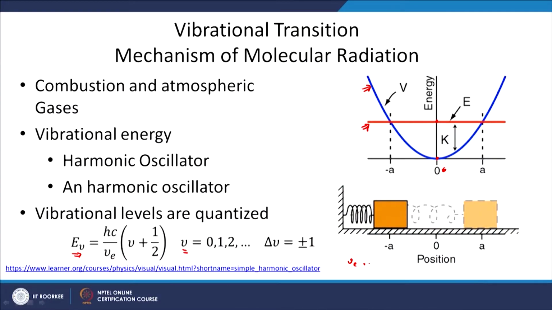It is called eigen frequency also, which is a constant and can be found in literature. So, E nu gives you the energy stored in a harmonic oscillator as a function of the vibrational quantum number. The vibrational quantum number can take values 0, 1, 2 and so on.